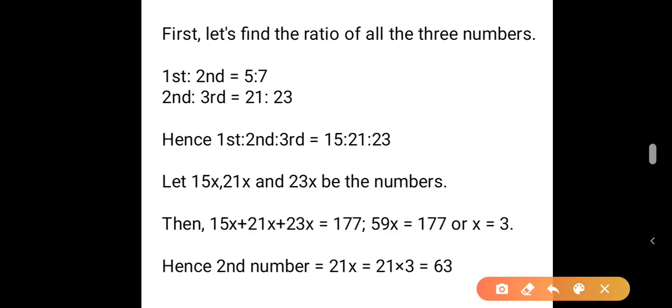Therefore, we take the numbers as 15x, 21x and 23x. Then it is given that the sum of all these numbers is 177. Therefore, 15x plus 21x plus 23x is equal to 177. That is 15 plus 21 is 36, 36 plus 23 is 59. Therefore, 59x is equal to 177, or x is equal to 3. Hence, the second number will be 21x, that is 21 into 3, which is 63.